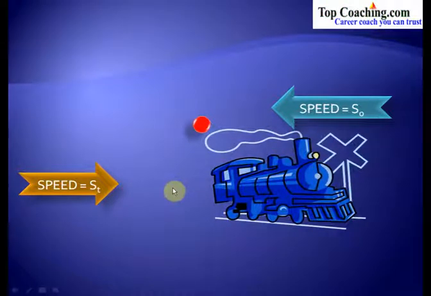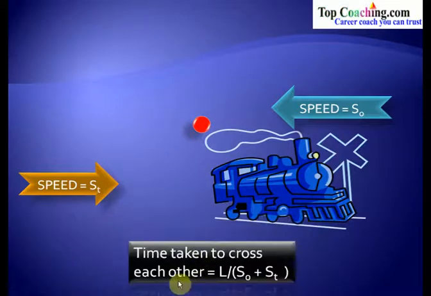Now of course the time taken in this case would be less. Why? Because they are traveling in opposite directions, and so the relative speed would be St plus S0, not St minus S0. So the time taken to cross each other would be L divided by S0 plus St. Here L is the length of the train, S0 is the speed of the object traveling in the opposite direction to the train, and St is the speed of the train.